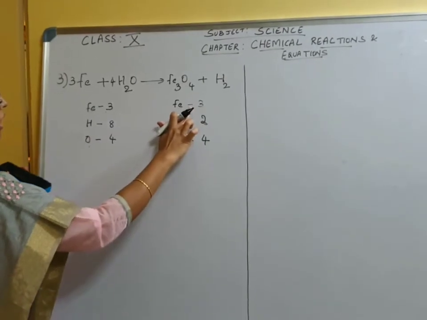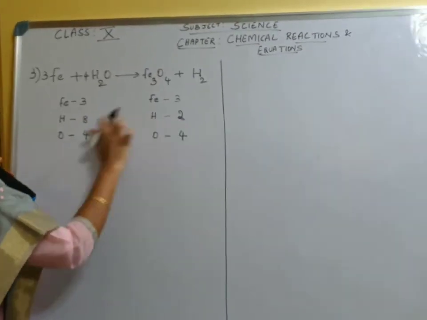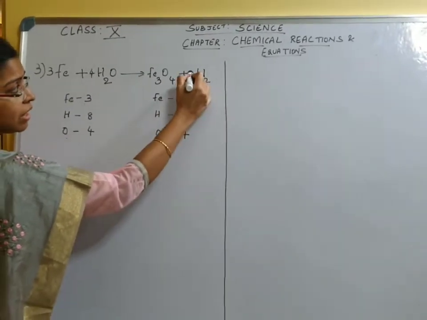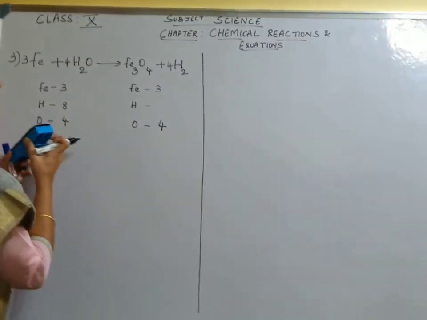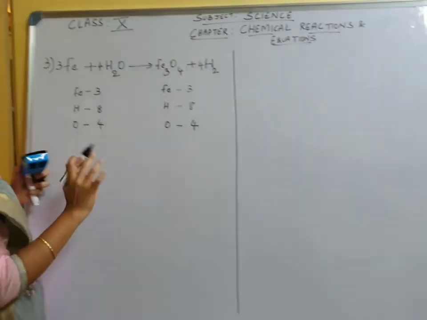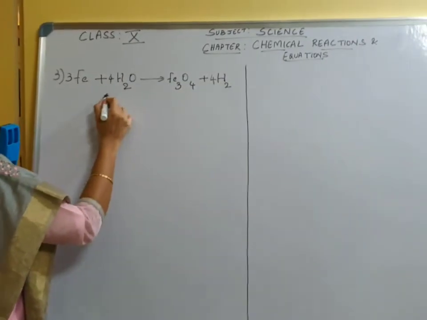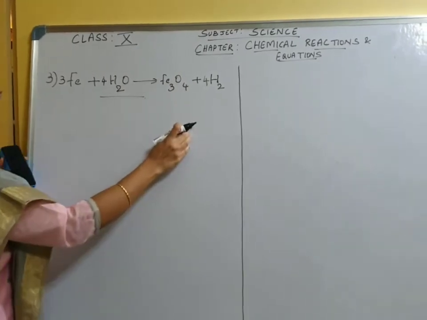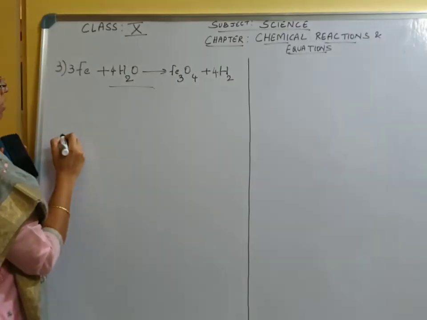Now we will see iron we don't have to balance. Hydrogen, here it is 8 and here it is 2. With what will you multiply to get 8? We can add 4. So what happens to hydrogen? 8 and oxygen 4. Now it is balanced. This is the balanced equation now. So what we saw in the previous method is writing down the elements individually on the reactant and the product and balancing. So there is another method.